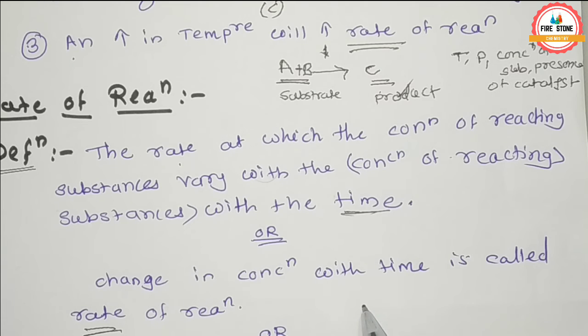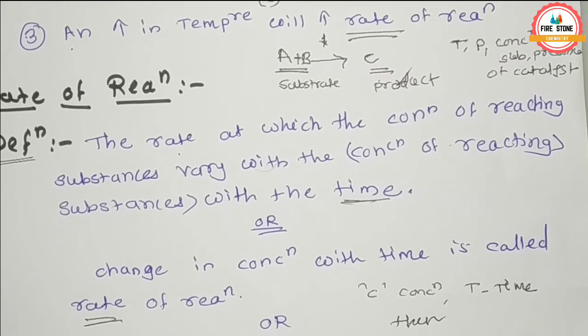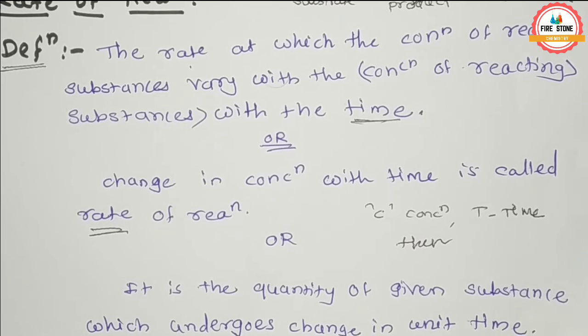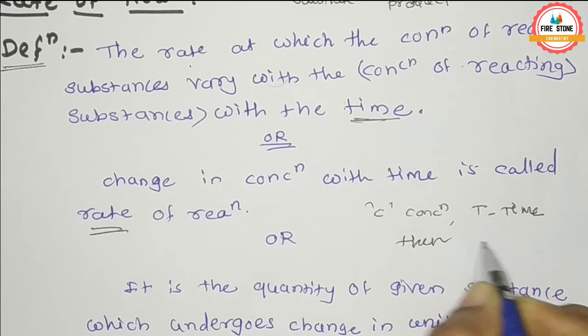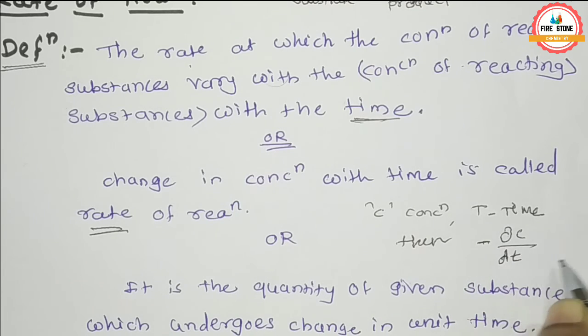If we suppose C is concentration, and t is time, then the change in concentration with time is denoted as minus dC upon dt.